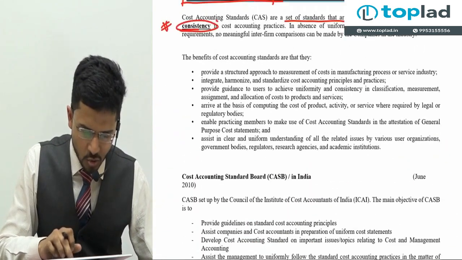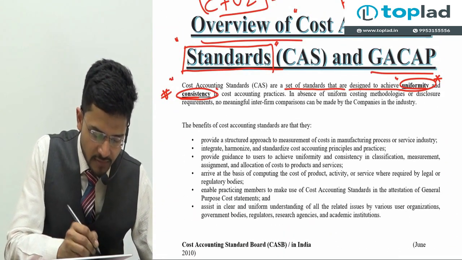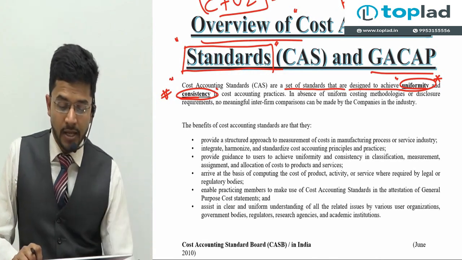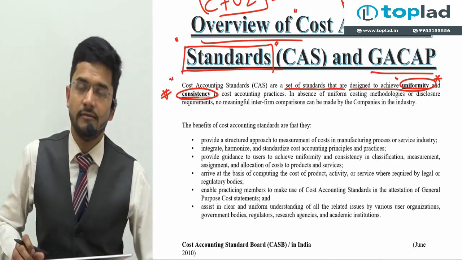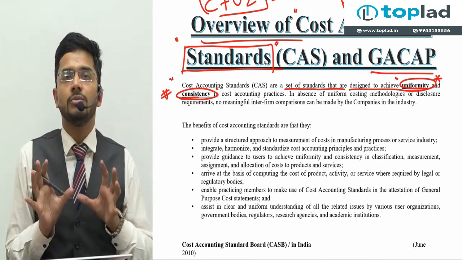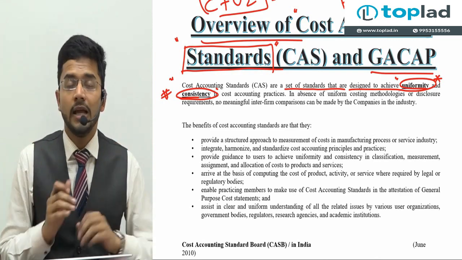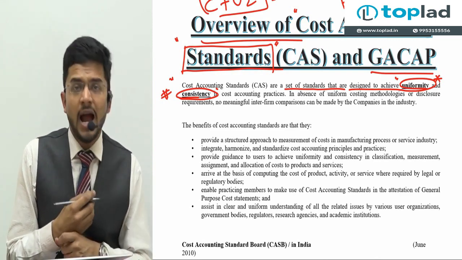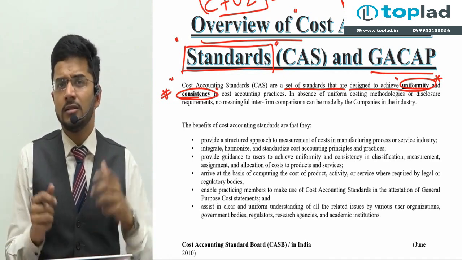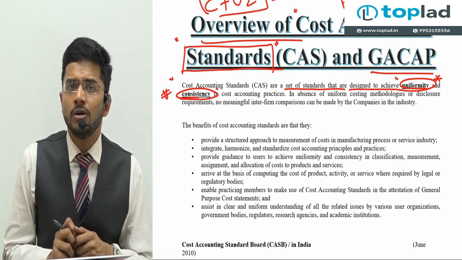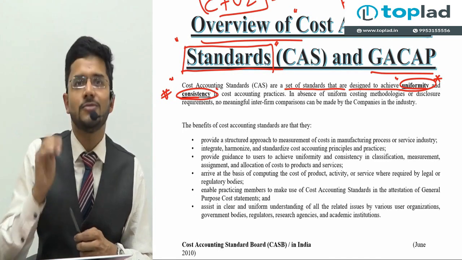Okay, sir, got it. So 2 words which are of paramount importance while studying the standards are uniformity and consistency. We should be uniform in applying our cost accounting principles, and we should be consistent in applying our cost accounting principles. And who will tell us what are the consistent principles which we need to follow? Guys, the cost accounting standards will tell us.